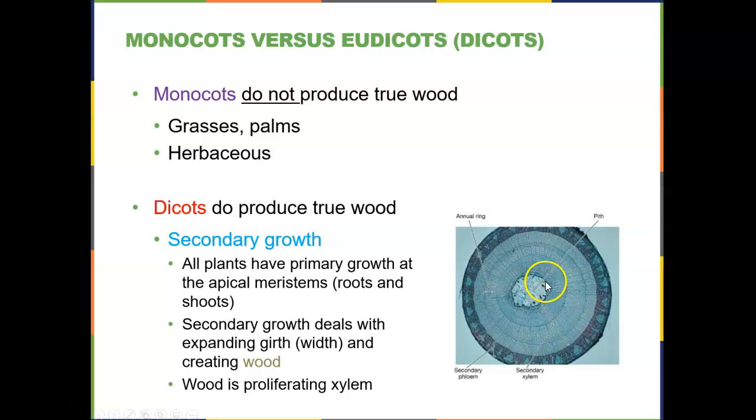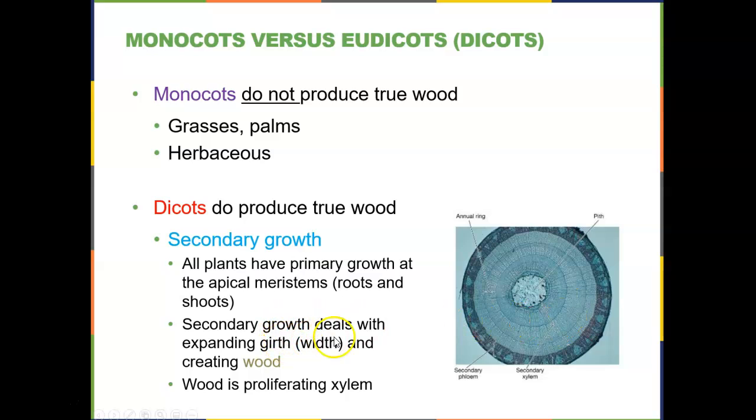So all plants have primary growth. So this is the growth of the roots and the shoots. Remember the apical meristems, and we call this the pith. And then if the plant is a dicot, it will add rings of secondary growth. Rings of secondary growth.